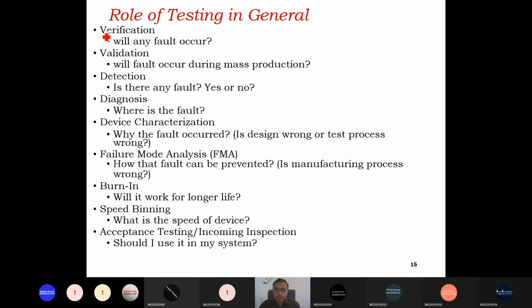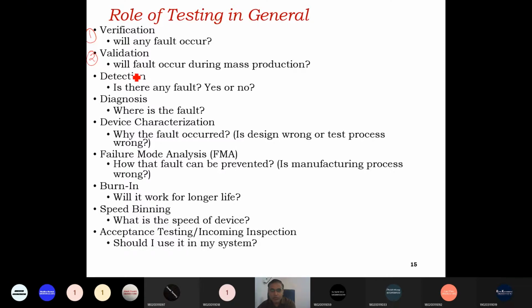So we have discussed something about testing, like why and when to test. Now we'll see the role of testing in general. First, the role of testing is to verify the result. Verification is a part of testing. Verification means will any faults occur, right? Then we have to validate. Validation is also a part of testing. So when we say we are going to test, that means we are going to do all these things.